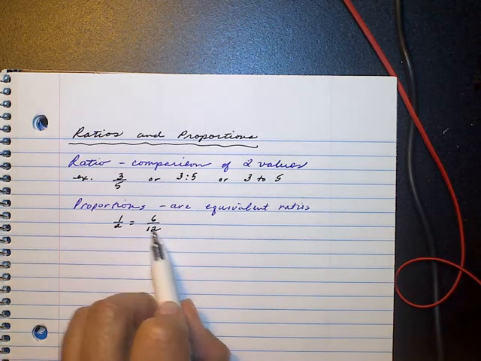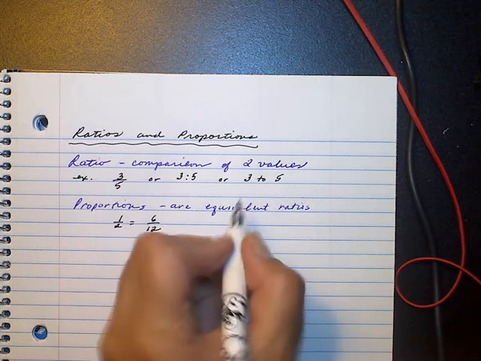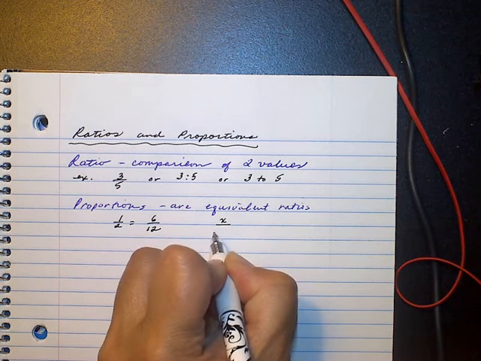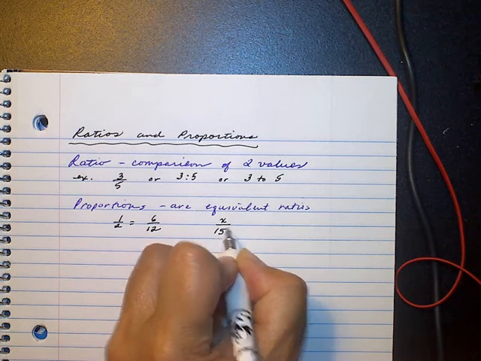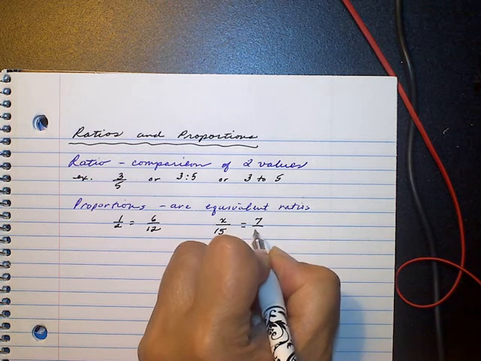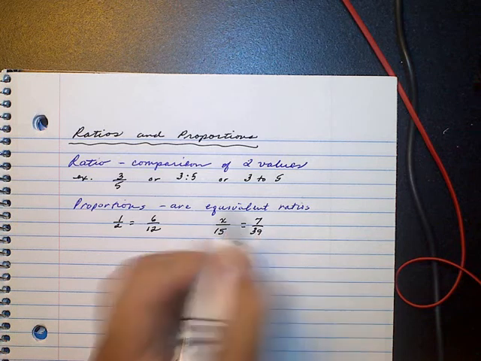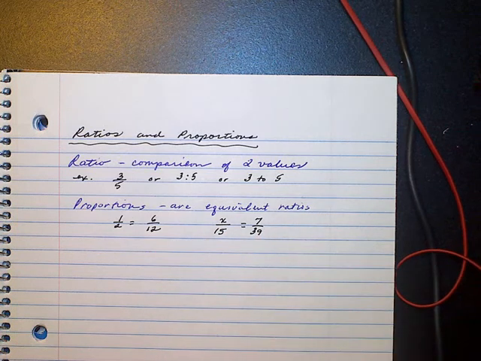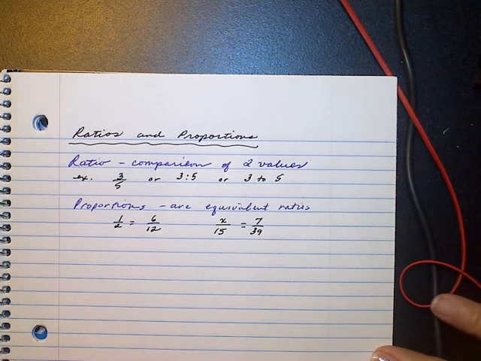I can reduce 6/12 to 1/2. You usually use a proportion or see it written when you're solving something where there's one unknown. So something like this, that's a proportion. To solve that proportion, you would use the cross product property. But these are both examples of proportions.